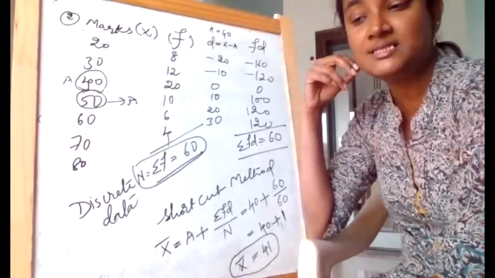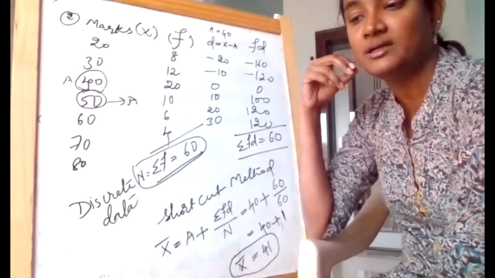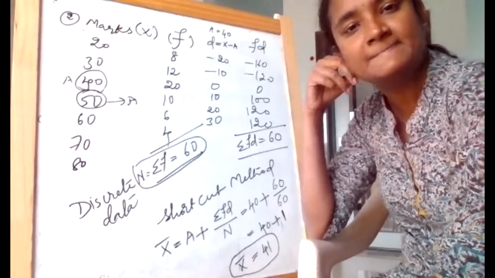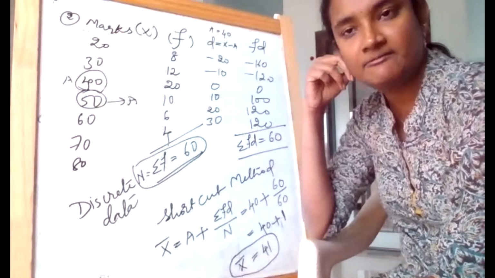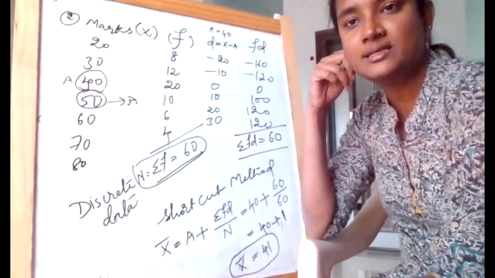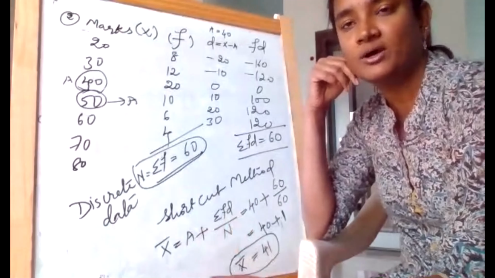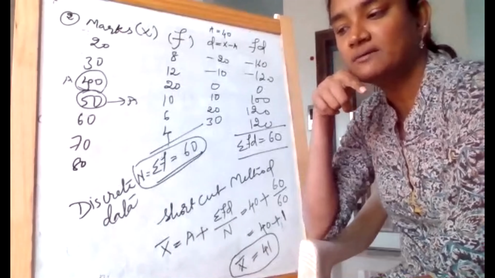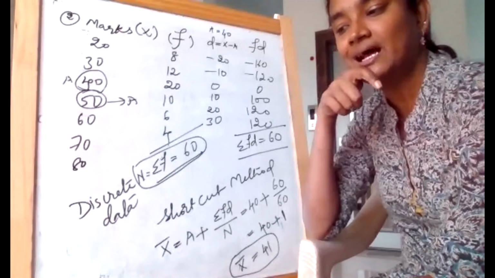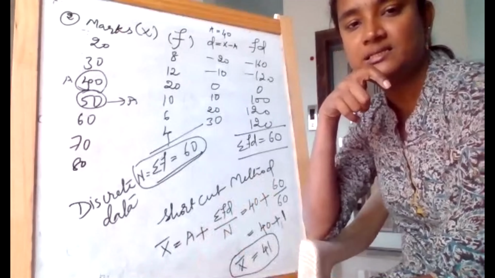But in the previous one we took the total number. Earlier, did we have frequency in our first problem? Just look into it. Did they give us frequency? No, they didn't give us frequency. So that is the reason, because there is no frequency, we just took the count of number of employees in that particular question. But in our second question, where it is discrete data, they gave us frequency. So that is the reason we took it.